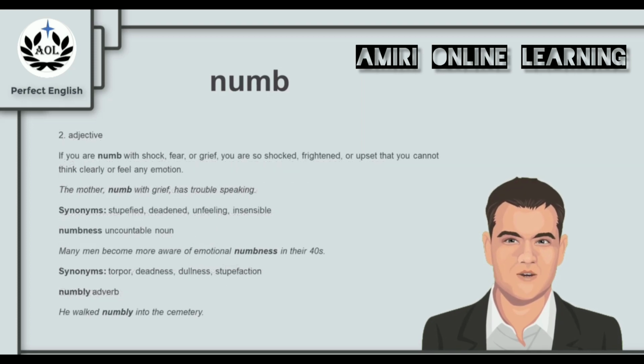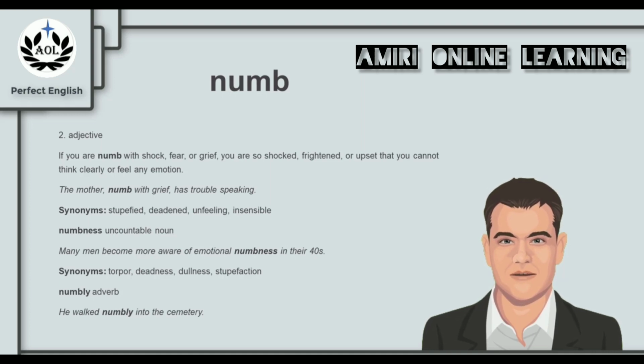And numb can be used in a different context. If you are numb with shock, fear, or grief, you are so shocked, frightened, or upset that you cannot think clearly or feel any emotion. So it is not always physical, it could be emotional as well. For example, the mother, numb with grief, has trouble speaking. She is so shocked, she can't think clearly or feel anything.